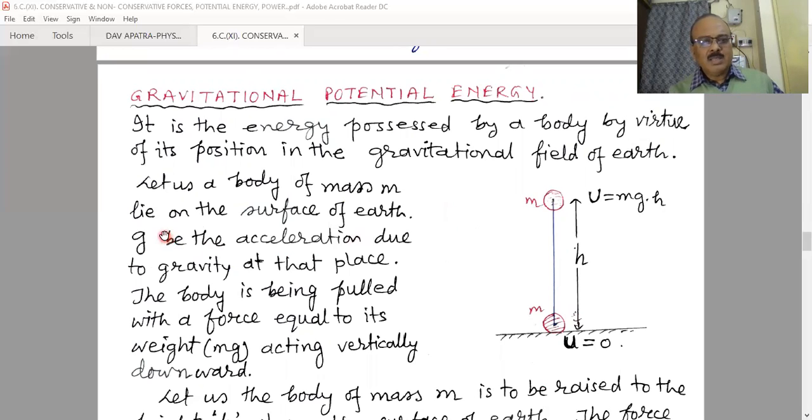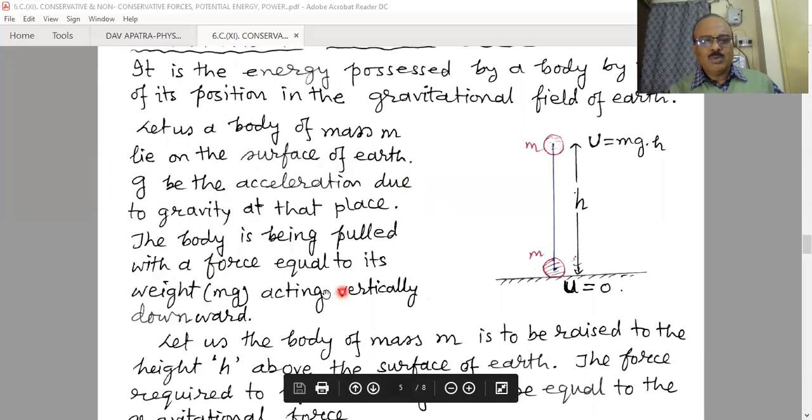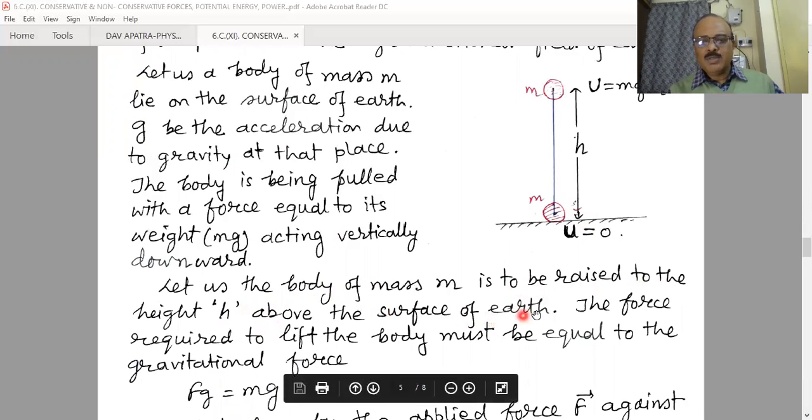Let a body of mass m lie on the surface of the earth, with g the acceleration due to gravity at that place. The body is being pulled with a force equal to its weight mg acting vertically downwards. That means there is a shifting of the object against the gravitational force. Let the body of mass m be raised to a height h above the surface of the earth.